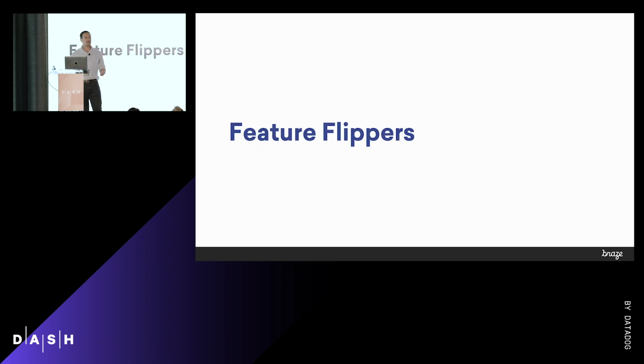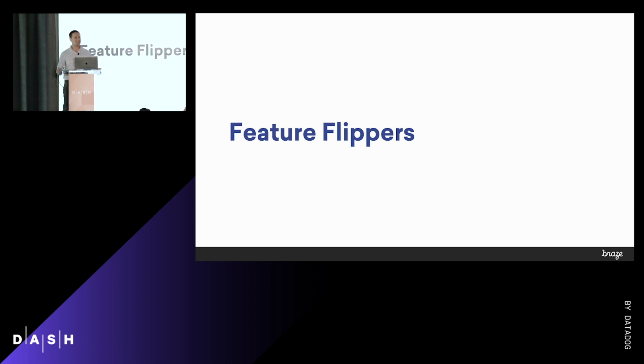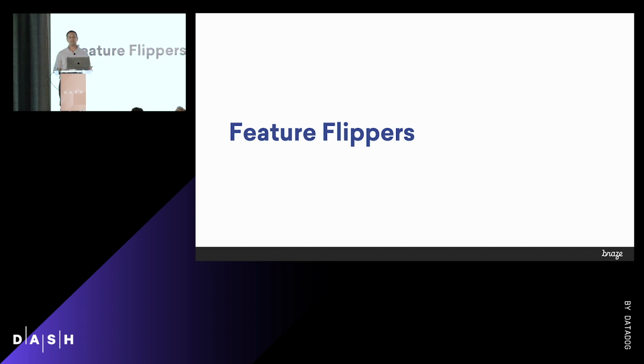But the first thing I want to talk about, because I think it's so crucial to this talk, is feature flippers. You might know them as feature flags, same idea. You just basically want some kind of an on-off switch so that you can turn things on and off at the press of a button, the flip of a switch, the loud hammering of me and my enter key. And that allows us to turn features off and on for specific companies. We can turn it off and on for specific clusters. We can turn it off and on for specific regions. And we use it for everything.